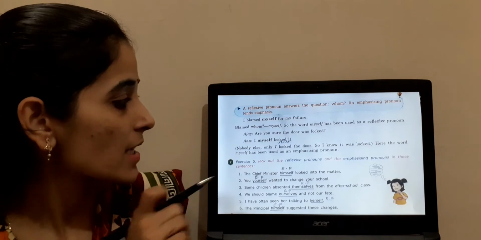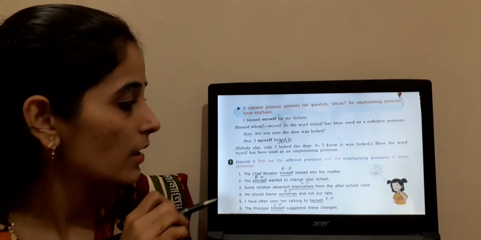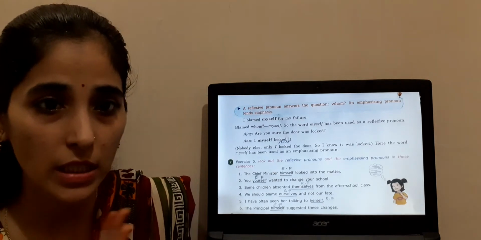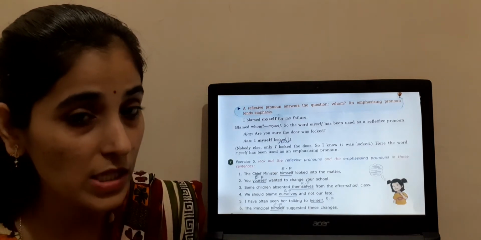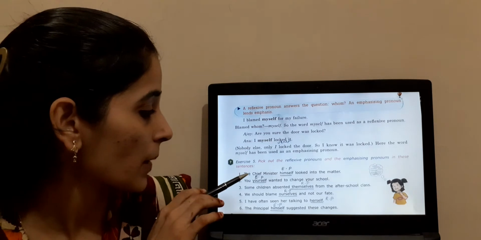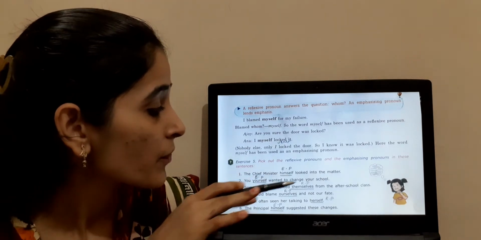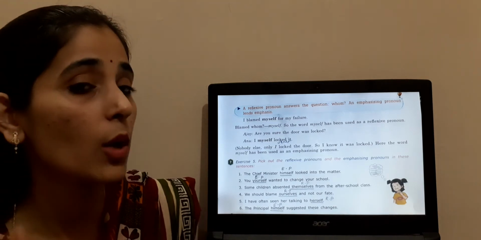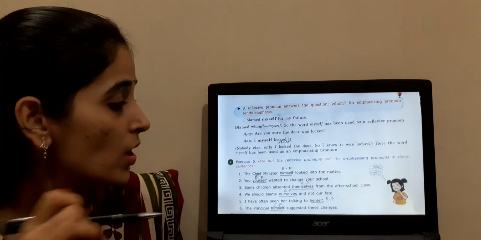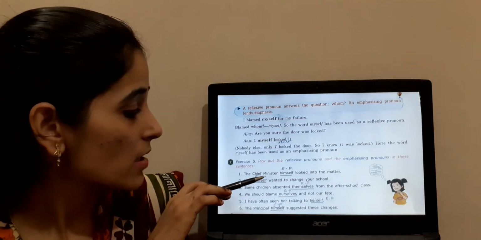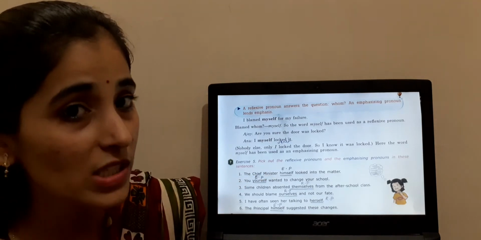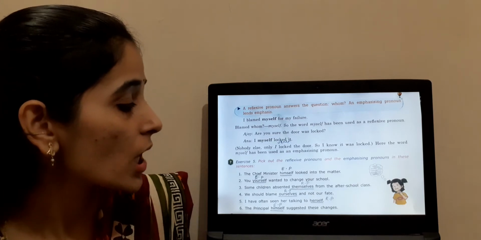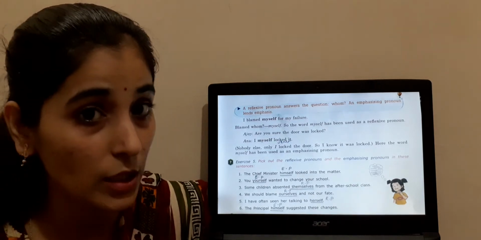Let us see exercise number 5 from your textbook. Pick out the reflexive and emphasizing pronouns. Here you have to identify whether it is emphasizing or reflexive. The chief minister himself looked into the matter. How can we identify? We ask whom. Are you able to answer here? No. So it is an emphasizing pronoun. You yourself wanted to change your school. So it is also emphasizing.